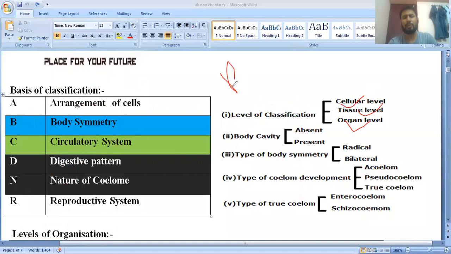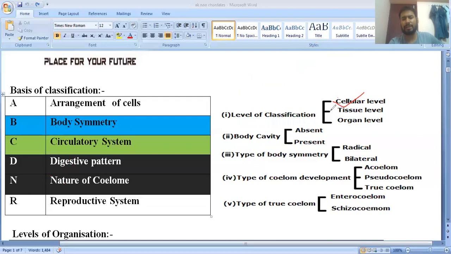First is the protoplasmic grade of organization. Protoplasmic grade organization is found in the protozoa. Second, they have given the cellular level. Cellular level means loose cell aggregates, and this is found in the sponges.